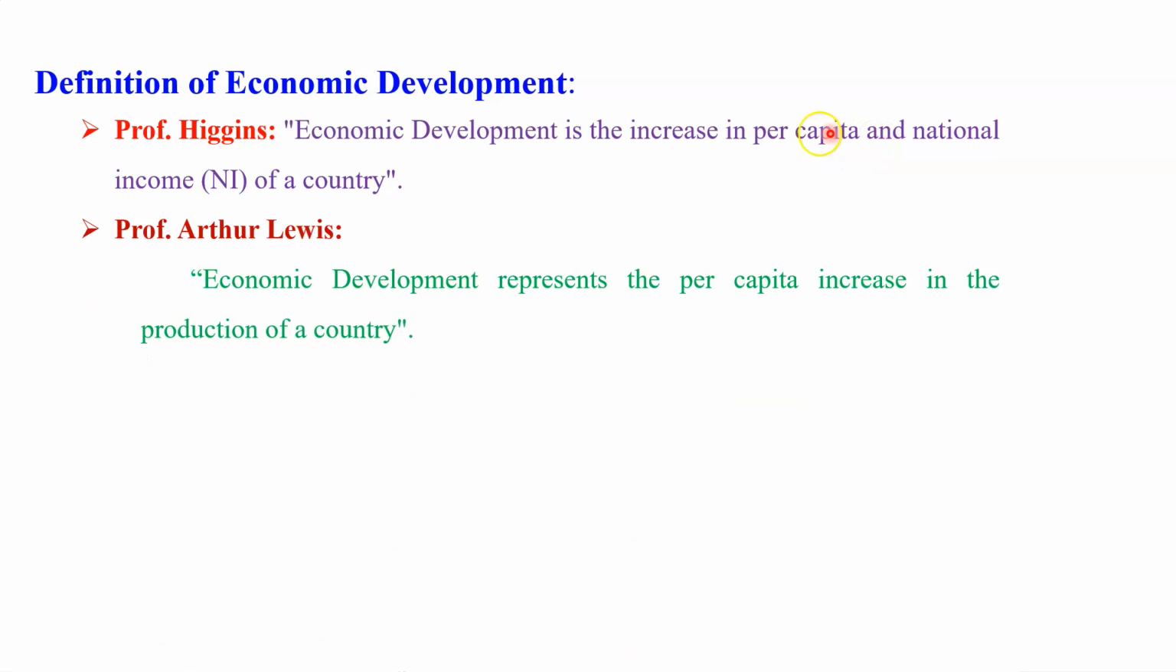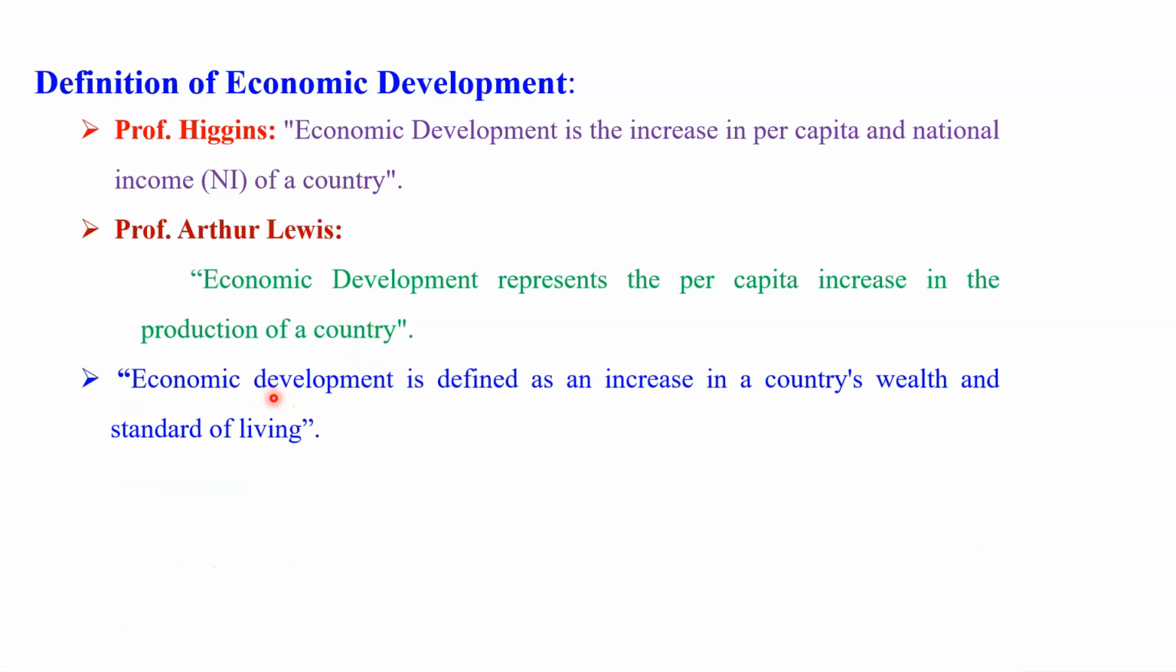The second definition is also very important, which is given by Professor Arthur Lewis. According to him, economic development represents the per capita increase in the production of the country. In this definition also, you will see that when the per capita income of that country increases, then definitely it is a reflection of the increase in production in that country. So when the production of the country increases, then per capita income also increases. Therefore, in this definition, more emphasis is given to the increase in per capita income and the increase in the production of the country.